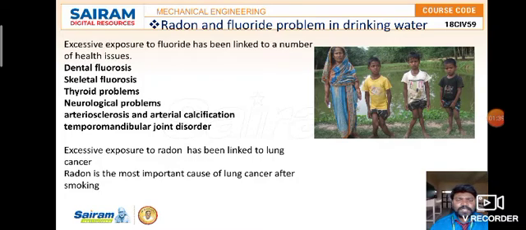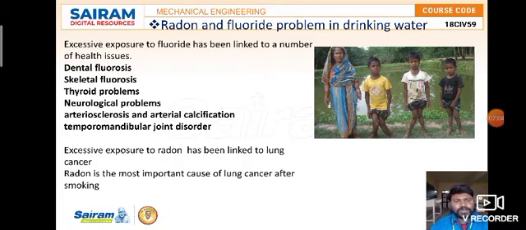And dental fluorosis. The next one is skeletal fluorosis, which is weakening of the skeleton and bones. When you reach a certain age, you will not have much strength to walk, and there will be much joint pain. All these things cause skeletal fluorosis because of fluoride content.